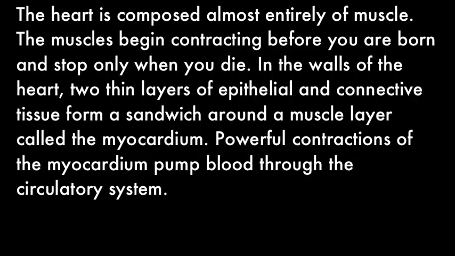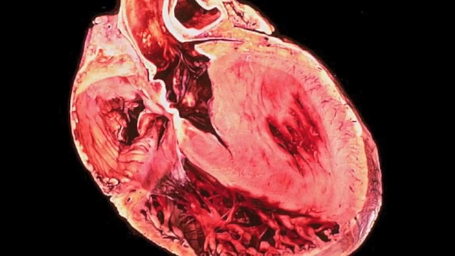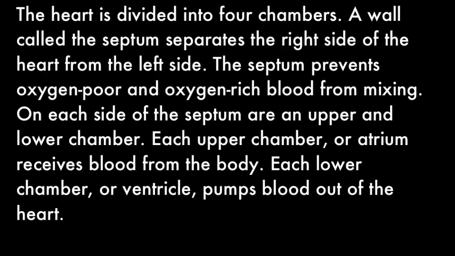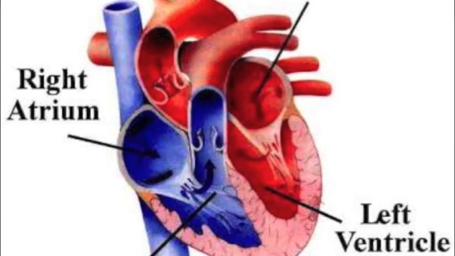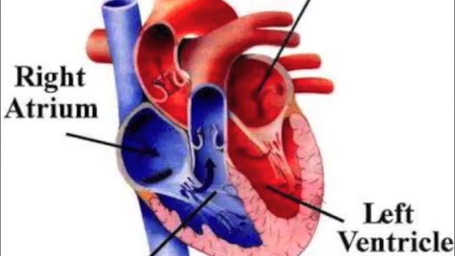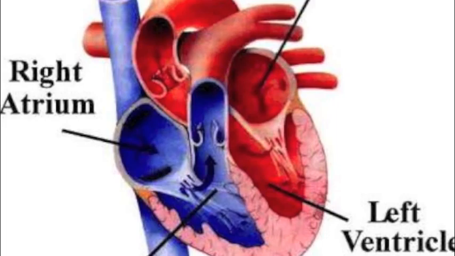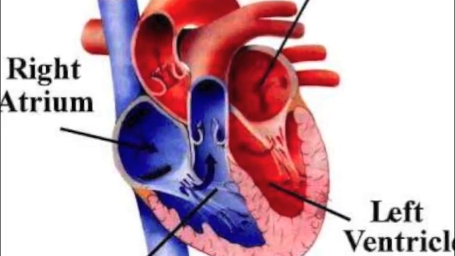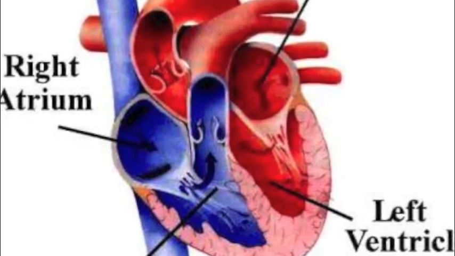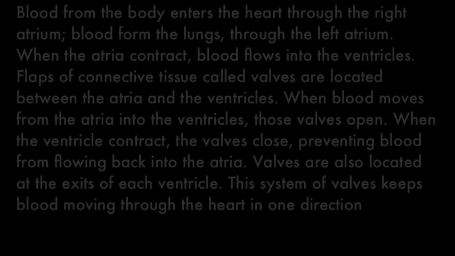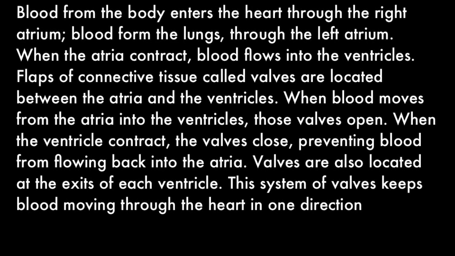The heart is divided into four chambers. A wall called the septum separates the right side of the heart from the left side. The septum prevents oxygen-poor and oxygen-rich blood from mixing. On each side of the septum are an upper and lower chamber. Each upper chamber, or atrium, receives blood from the body. Each lower chamber, or ventricle, pumps blood out of the heart. Blood from the body enters the heart through the right atrium, and blood from the lungs enters through the left atrium.